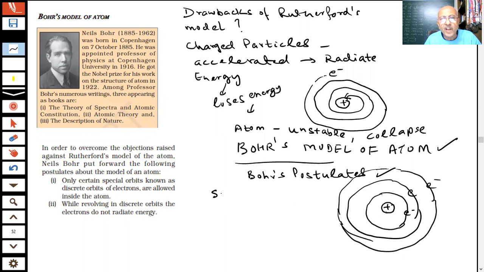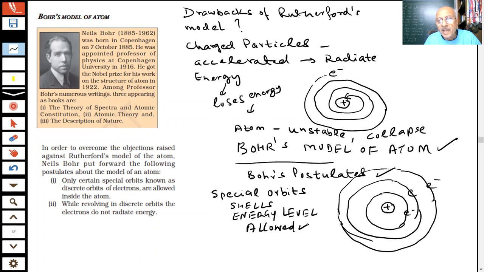He said there are special orbits which we are calling shells or energy levels, students, which are allowed. Allowed means the electron can be here, it cannot be here. I am saying there are only allowed definite orbits for the electrons.